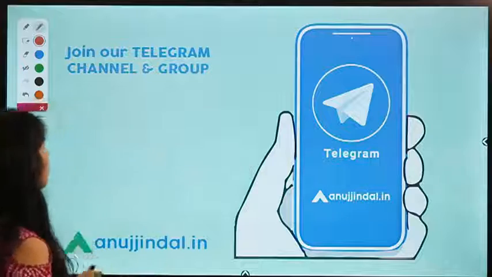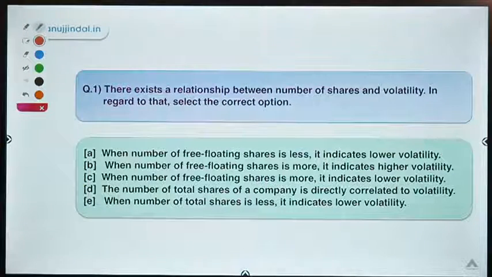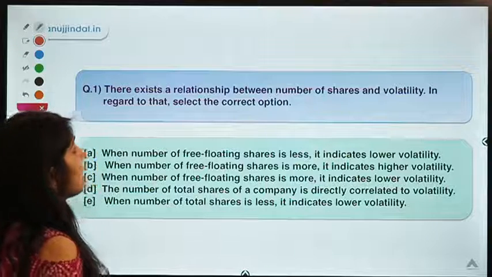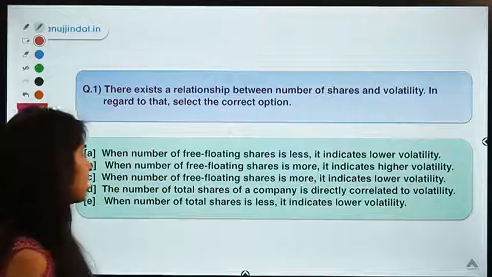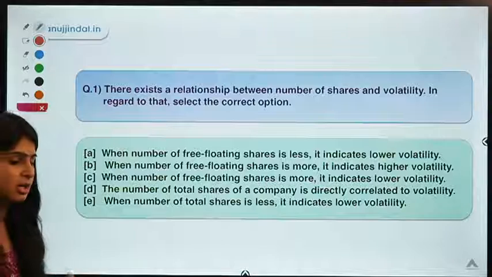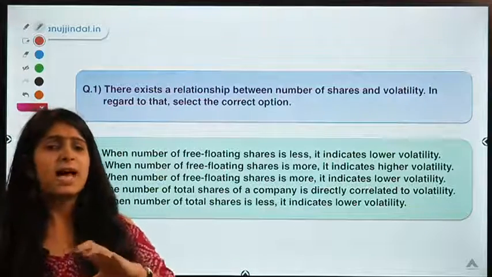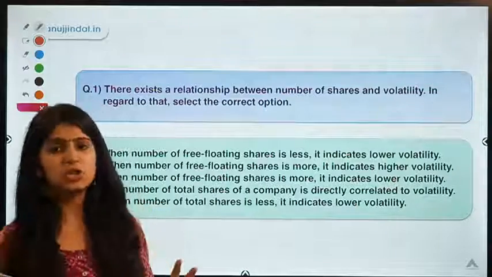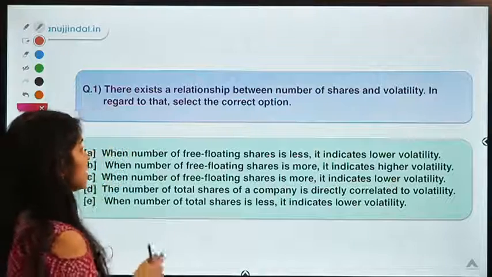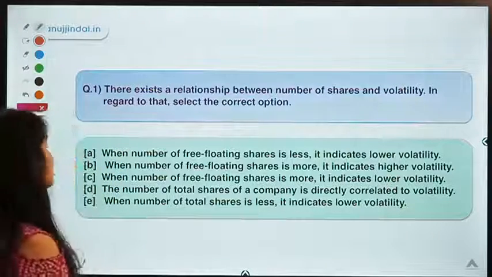So are you ready for question number 1? Here is question number 1. This question says, there exists a relationship between number of shares and volatility. In regard to that, select the correct option. Here we are talking about a relationship between the number of shares and the impact that they have on the volatility of the shares, right? So you have to select the correct option which defines the correct relationship between these two factors.